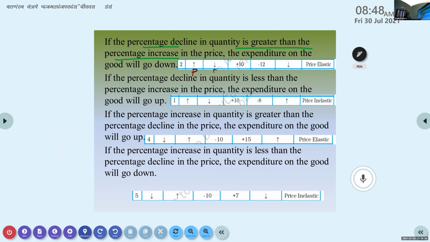Here you can see minus 12. What do you mean by minus 12 here? What is minus 12 here? Related to quantity. Why have they given that minus there? What does it mean? Can you think? It means percentage decrease in demand. Decrease.